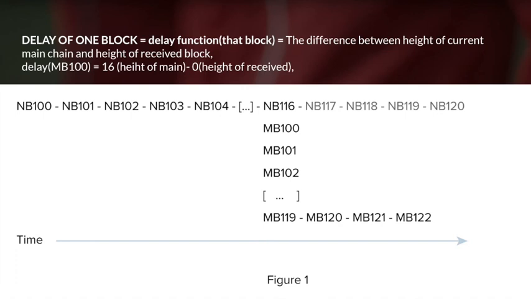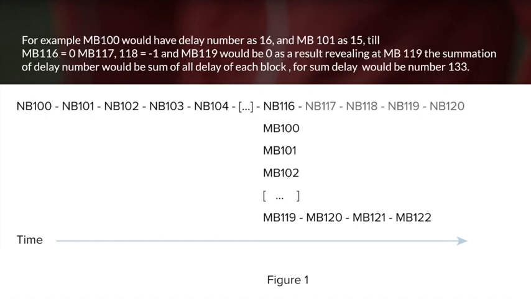So in the example, the delay of malicious block 100 would be 16, from 16 in height of main minus 0 with each height received. So malicious block 100 would have delay number 16, malicious block 101 will have 15, until malicious block 116 will have 0, and 117 and 118 will have minus 1.